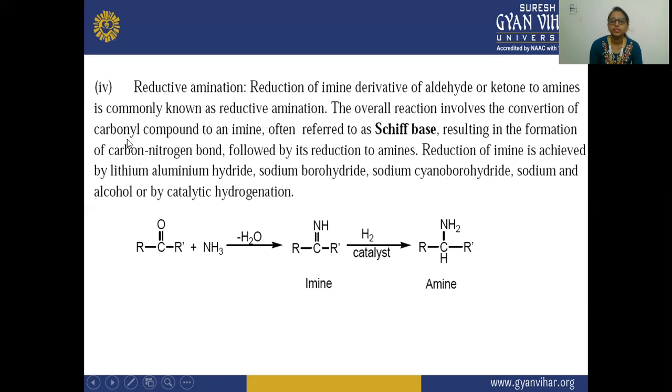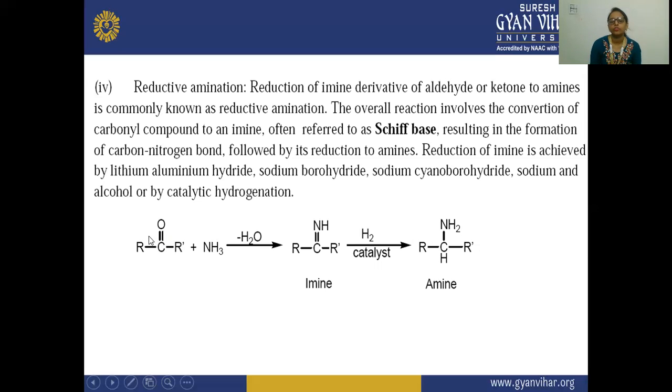So in reductive amination there is a reduction of the imine, which is a derivative of the aldehyde or ketone, and it gets reduced to form an amine, and this whole process is known as reductive amination. In the overall reaction, what is happening?